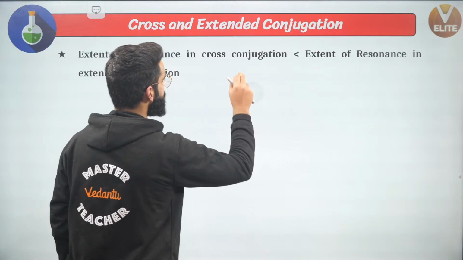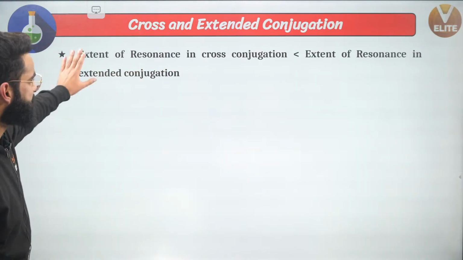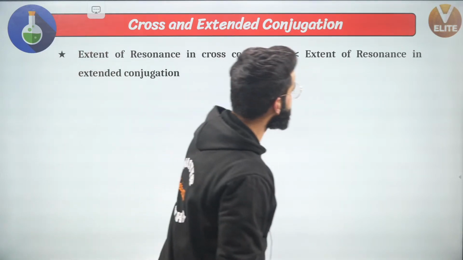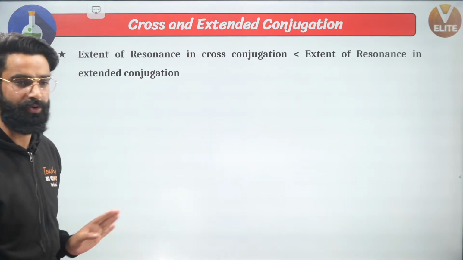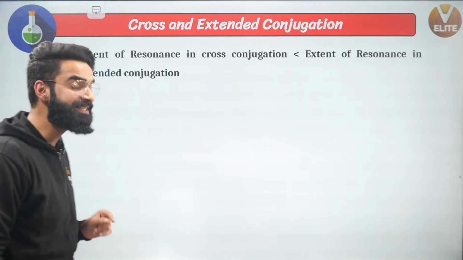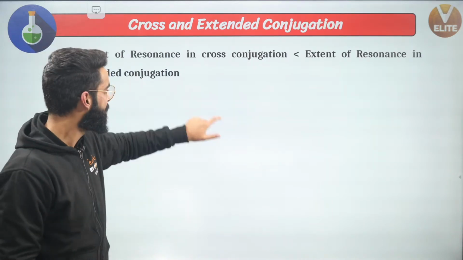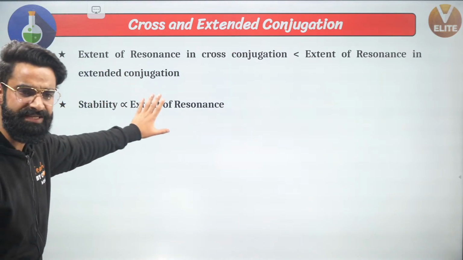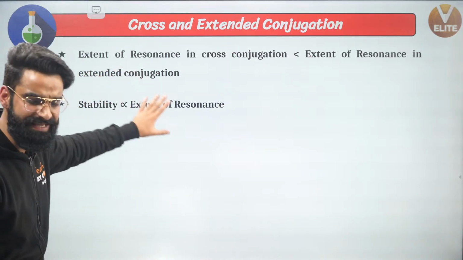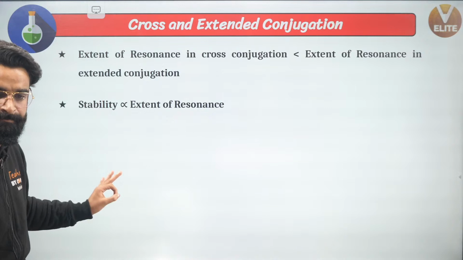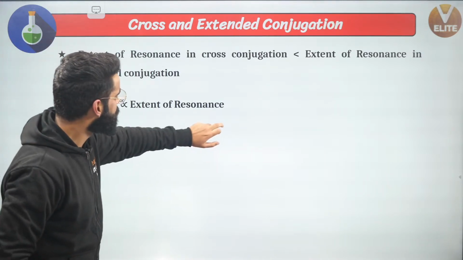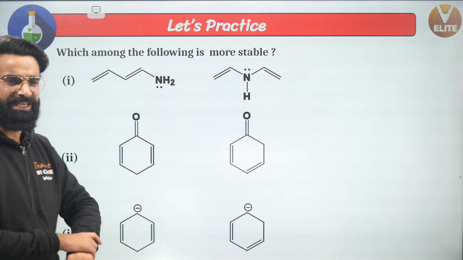Now guys, have a look. Understand what I'll say. This is something I told you: the extent of resonance in cross conjugation is less than the extent of resonance in extended conjugation. At the same time, a few minutes back, I told you the extent of resonance is directly proportional to stability. More the extent of resonance, more the stability. Less the extent of resonance, less the stability. Now let's try to do some questions based on the concepts I gave you.